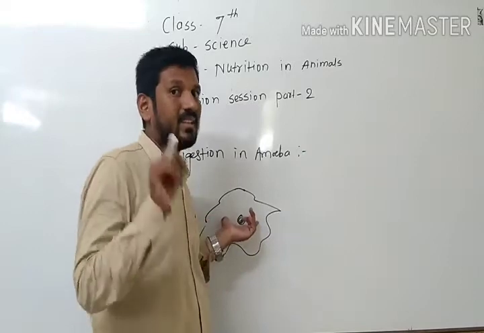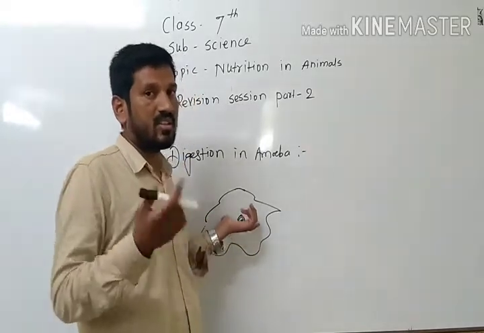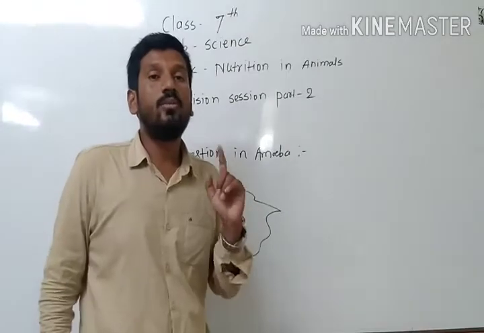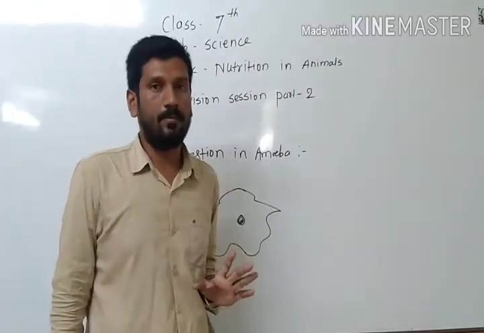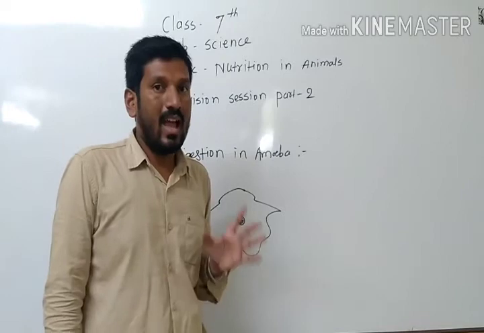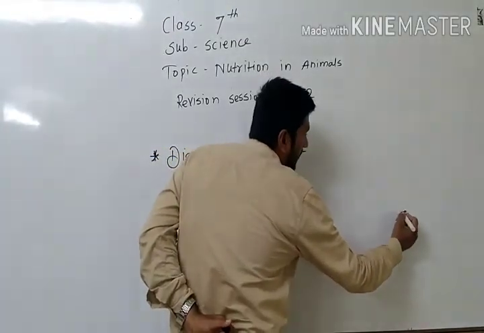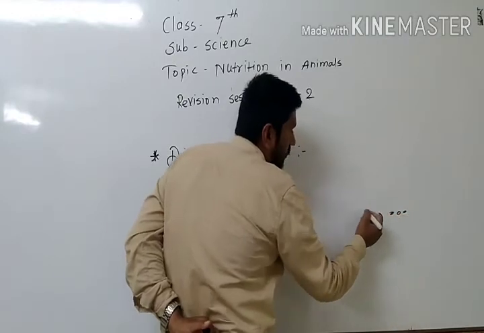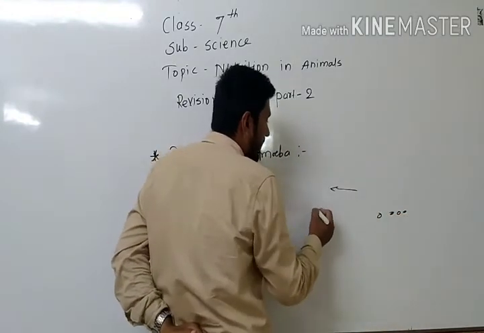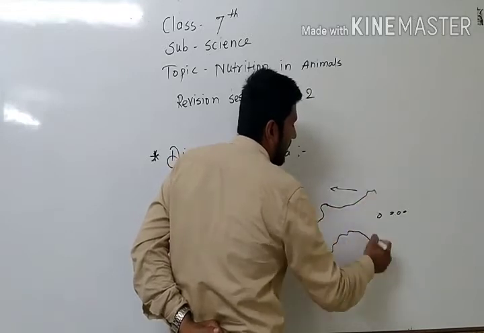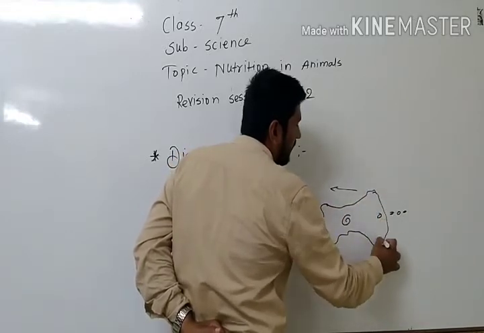So let's start with ingestion. Ingestion means taking the food. How does it take the food? It takes the food through the false feet called pseudopodia. Suppose this is the food particle coming towards the amoeba. So what does the amoeba do? The amoeba changes its structure to take the food.